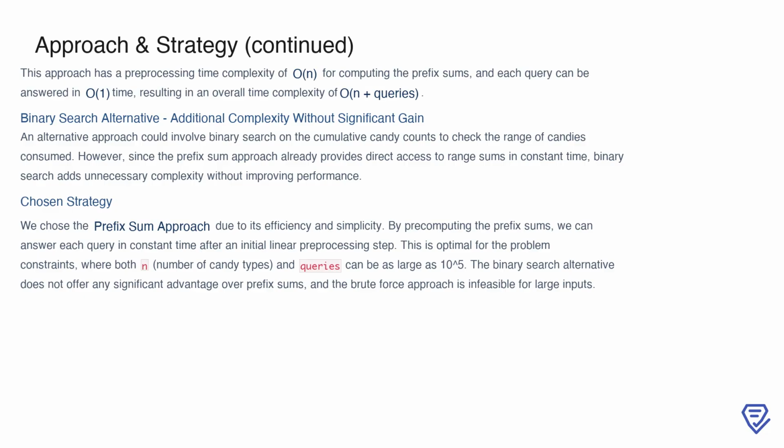Now, while an alternative approach using binary search could be considered, it introduces additional complexity without any significant performance gains. Binary search would involve searching the range of candies consumed within the cumulative candy counts, but since the prefix sum already provides direct access to this information, binary search becomes redundant. Consequently, the chosen strategy for this problem is the prefix sum approach.